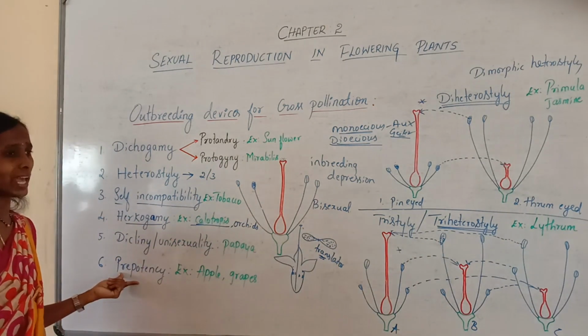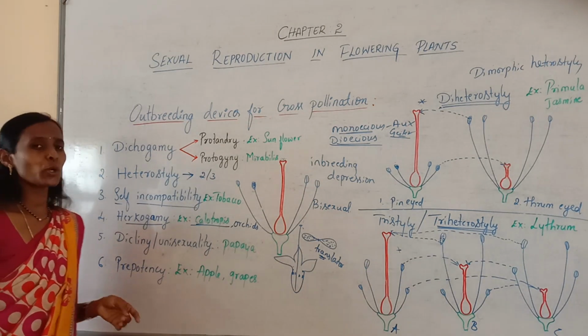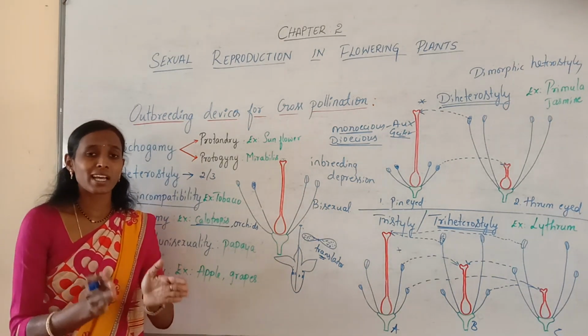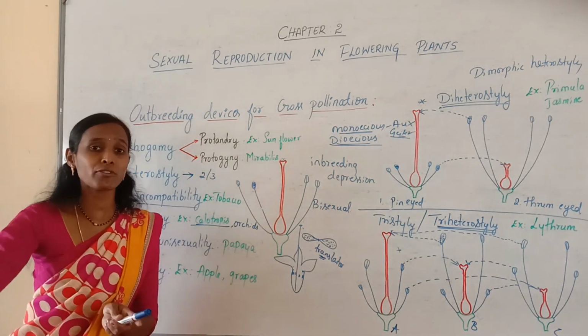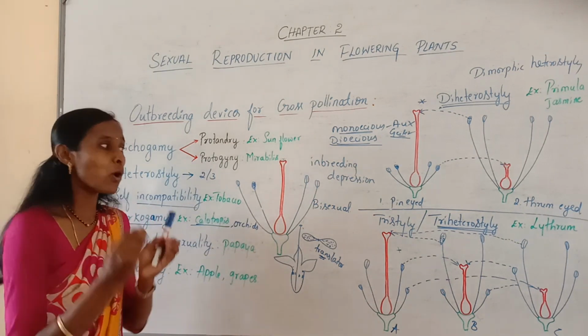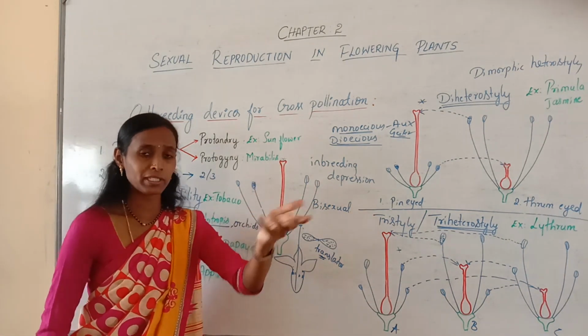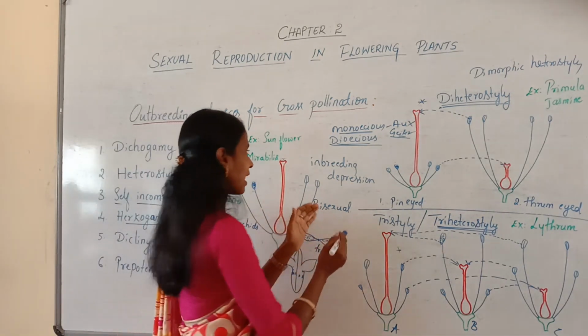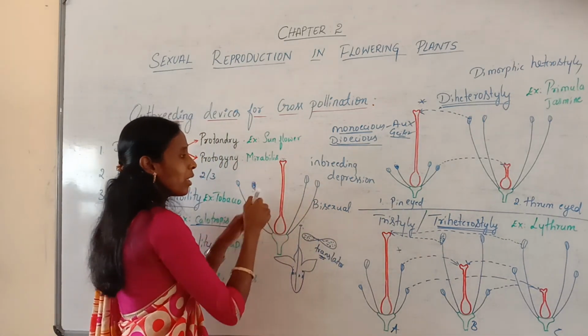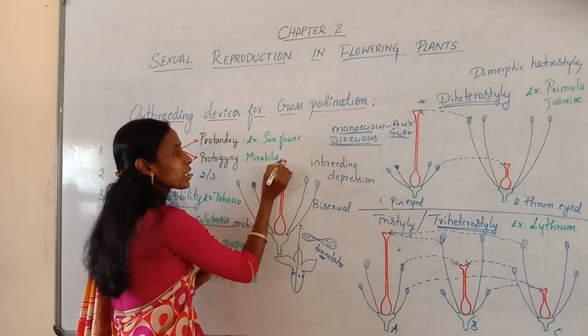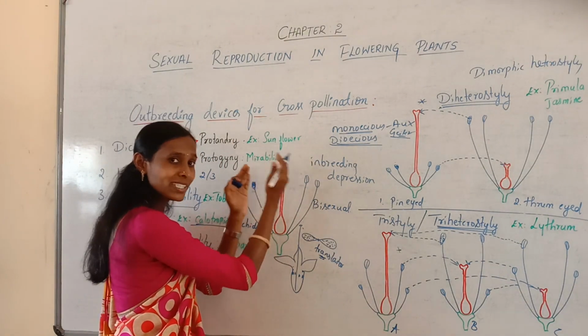The next type is called prepotency. What do you mean by prepotency? It means the pollen grains of another flower can germinate more rapidly on the stigma than those of the same flower. Imagine this is one flower. Its pollen grains usually germinate slowly on the stigma of the same flower.